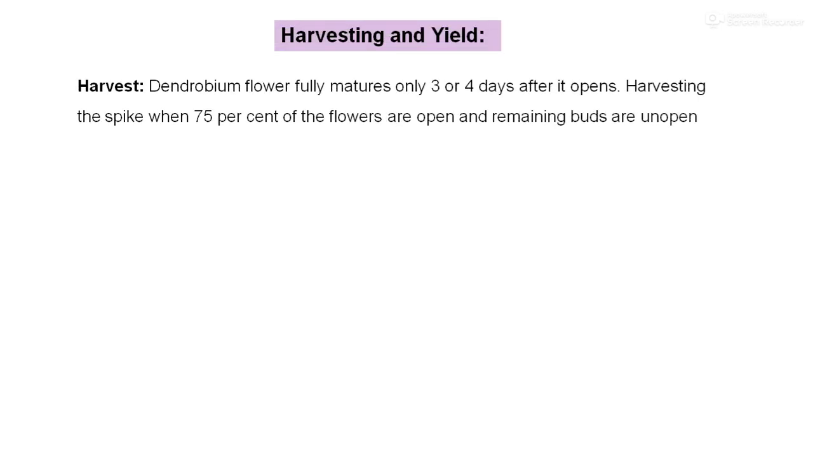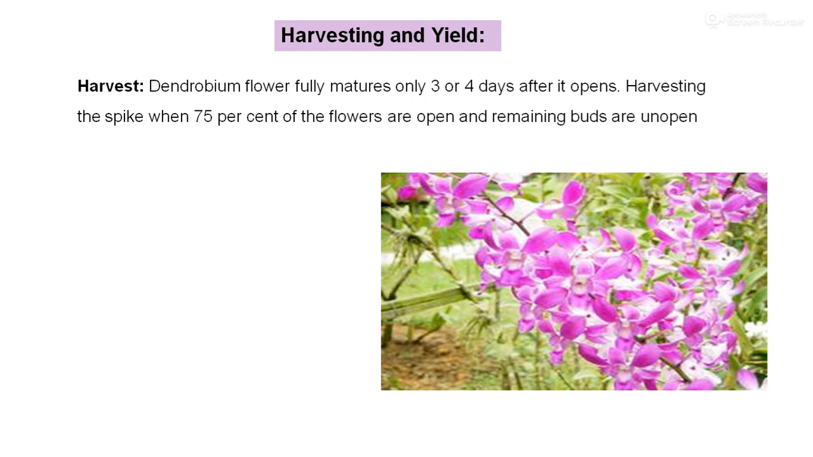Harvesting and yield. Dendrobium flowers fully mature only 3 to 4 days after they open. Harvest the spike when 75% of the flowers are open and the remaining buds are unopened. In orchid in general, we can obtain 8 to 10 spikes per plant per year.